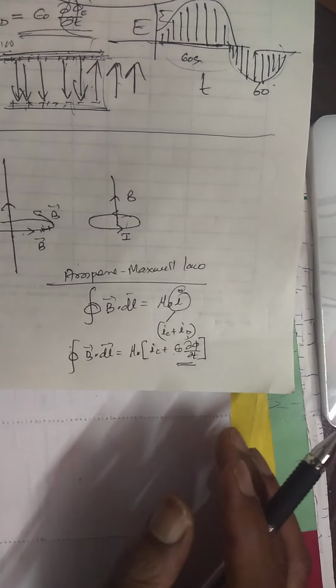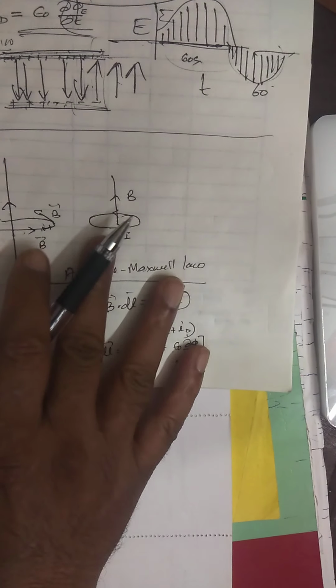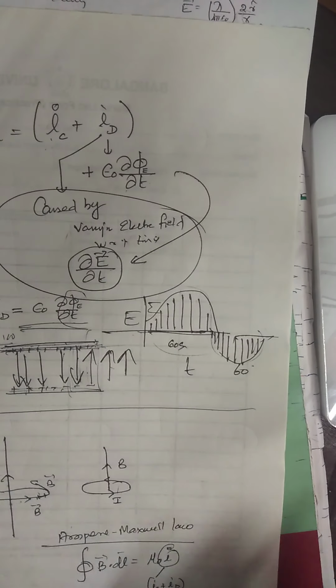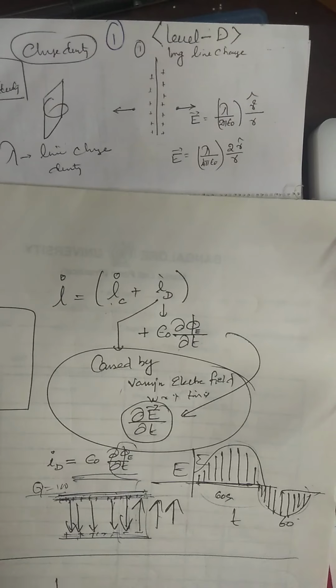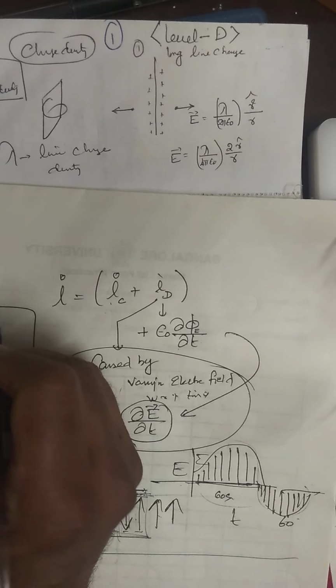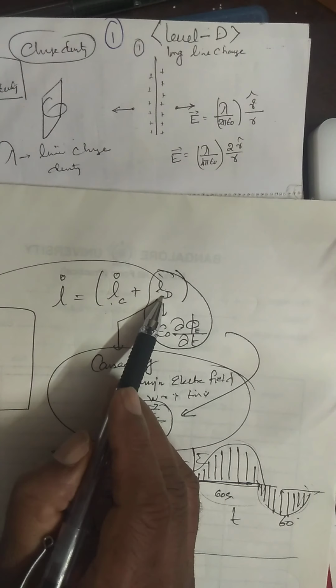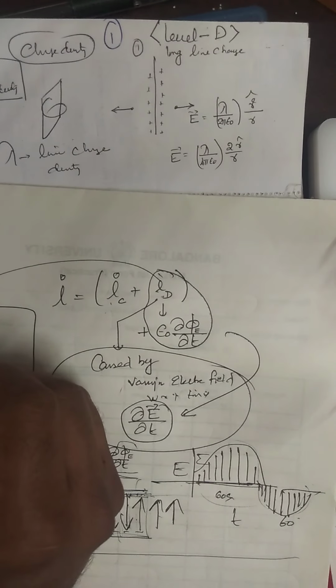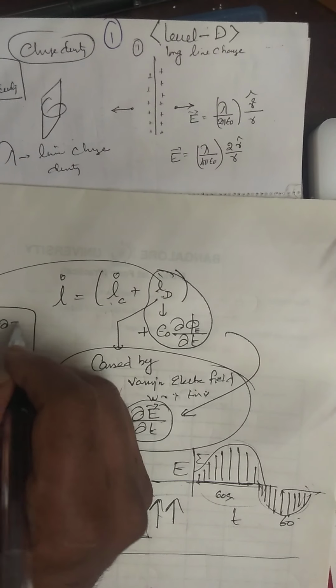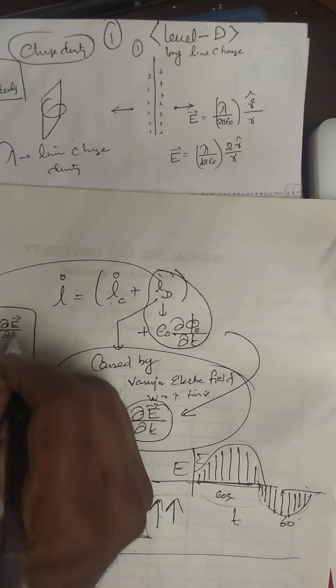Therefore, they may ask what is displacement current. You have to tell what is displacement current. It arises due to variation of electric field with respect to time.